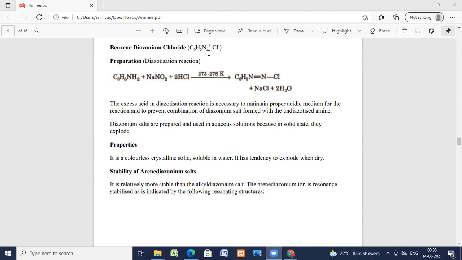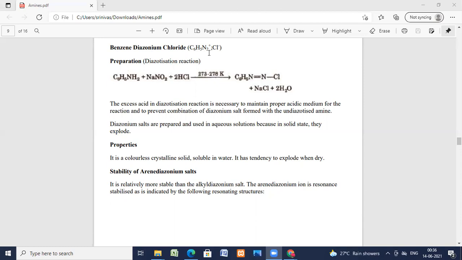So how do you prepare these diazonium salts? Benzene diazonium chloride, we do a diazotization reaction. Previously, I have explained the chemical properties of aniline. Aniline on reaction with nitrous acid, NaNO2 in presence of HCl, a strong acid, at low temperature forms diazonium chloride. This reaction is called the diazotization reaction.